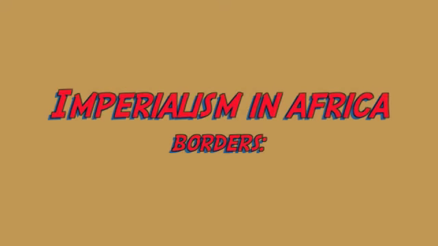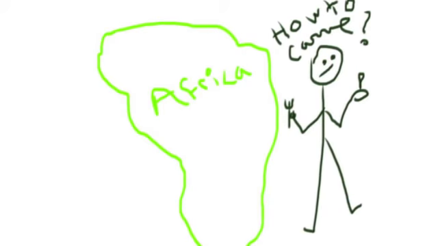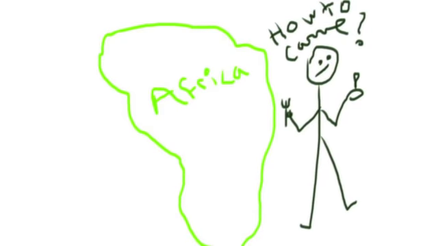Another issue with imperialism in Africa were the borders. The borders were unnaturally imposed. They didn't regard cultural boundaries.